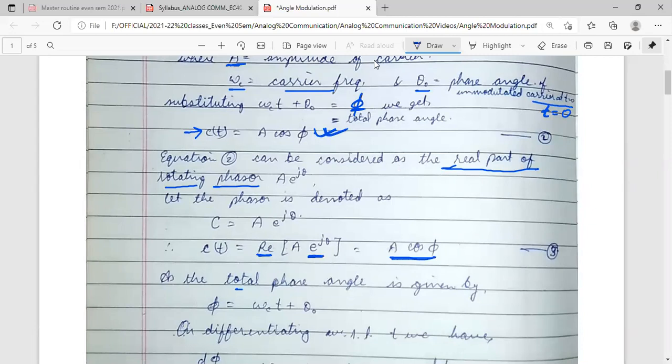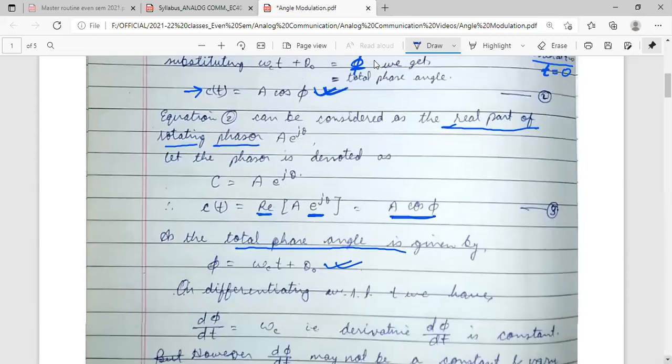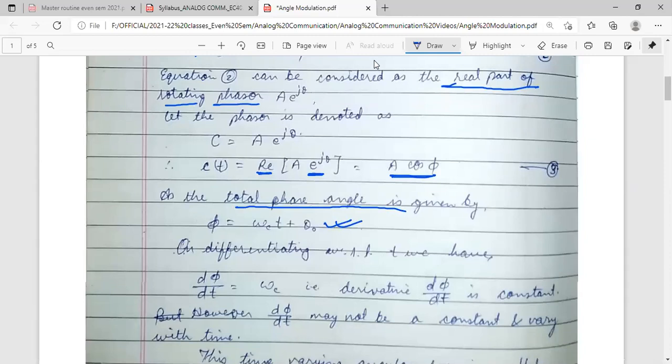Now the total phase angle. Total phase angle is phi is equal to omega ct plus theta 0. So here what we are doing, we are now differentiating this phi. When we differentiate the angle, we will get frequency. Okay, what I am saying, when we differentiate angle, we will get frequency.